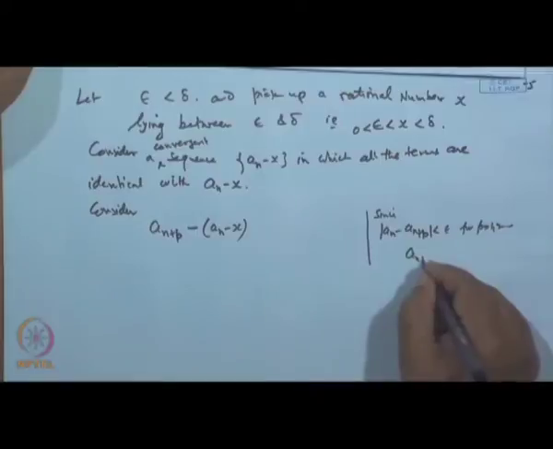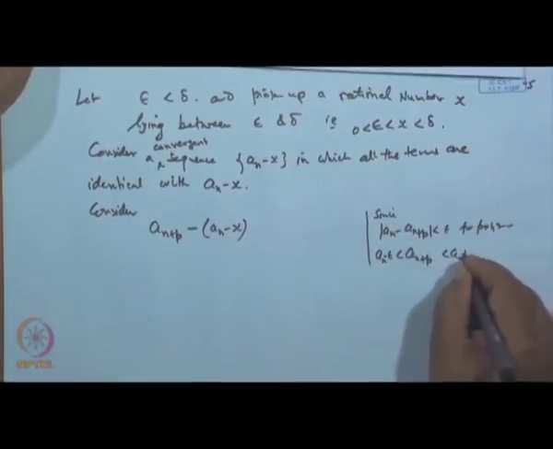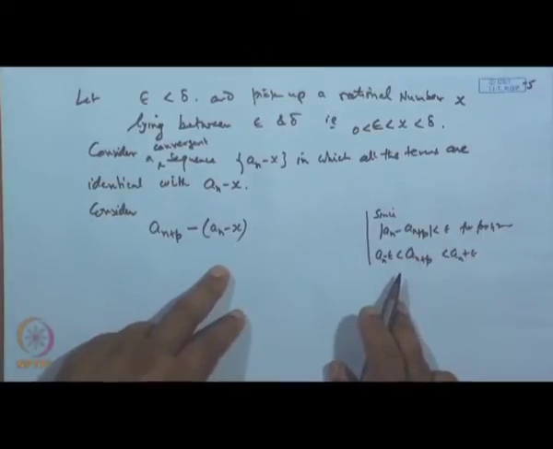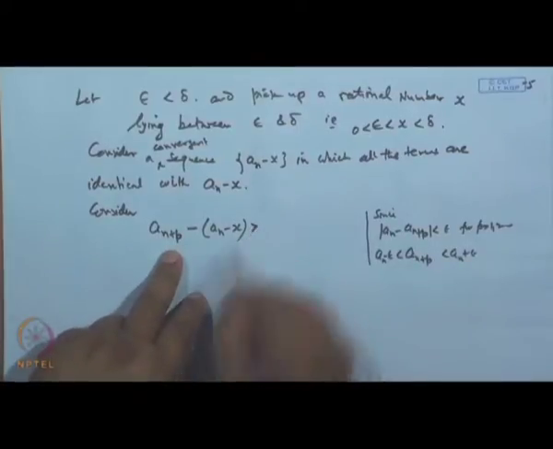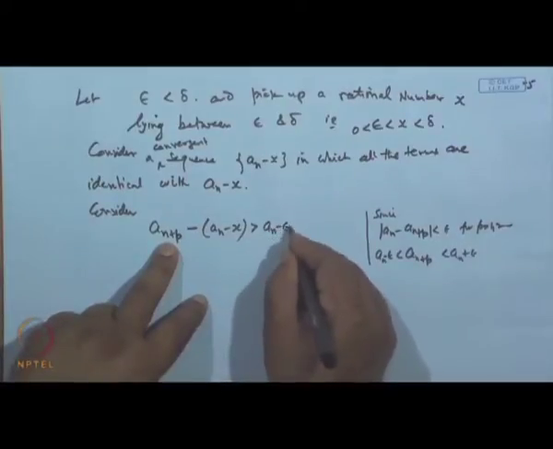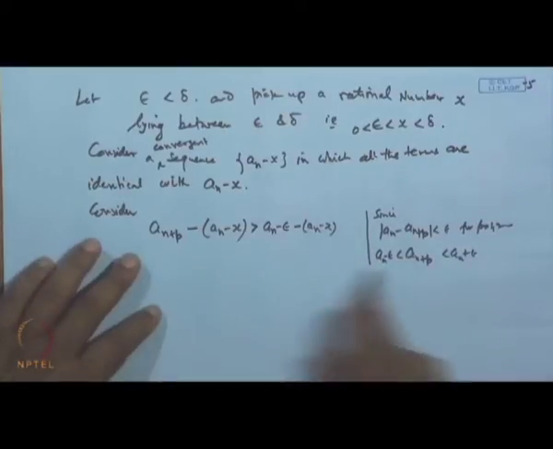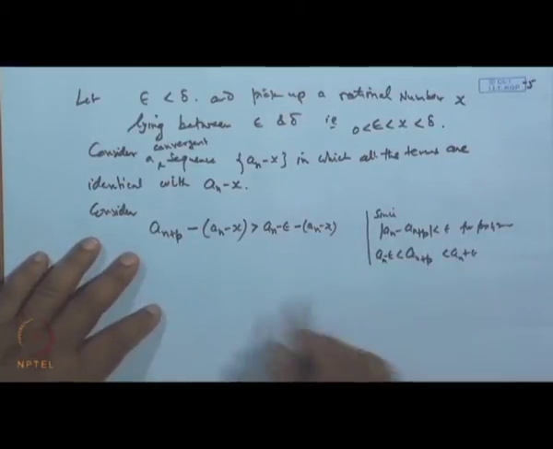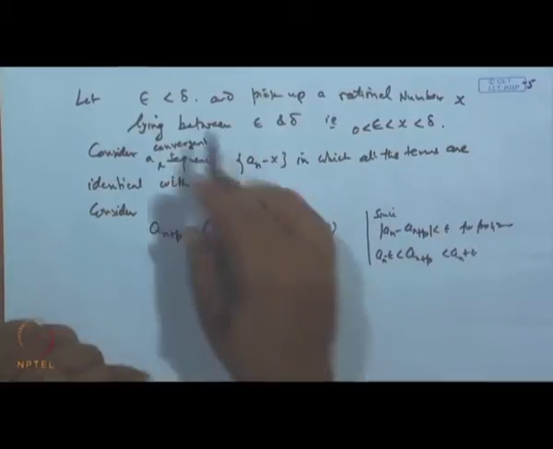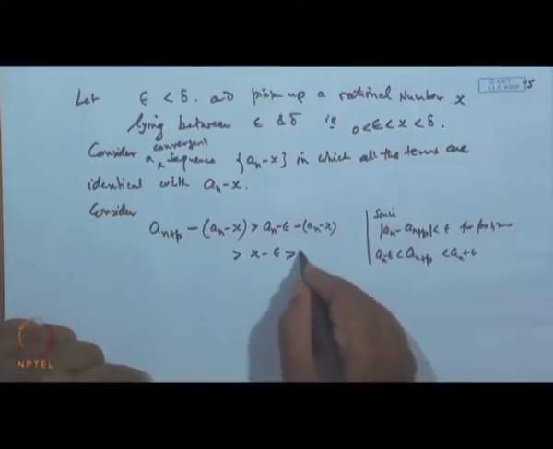It means a_(n+p) lies between a_n minus epsilon and a_n plus epsilon, is it not? So, a_(n+p) is greater than a_n minus epsilon; minus of (a_n minus x), just substitute here. So, from here we get this is greater than x minus epsilon, but x lies between epsilon and delta, which is greater than epsilon. So, this is basically positive.